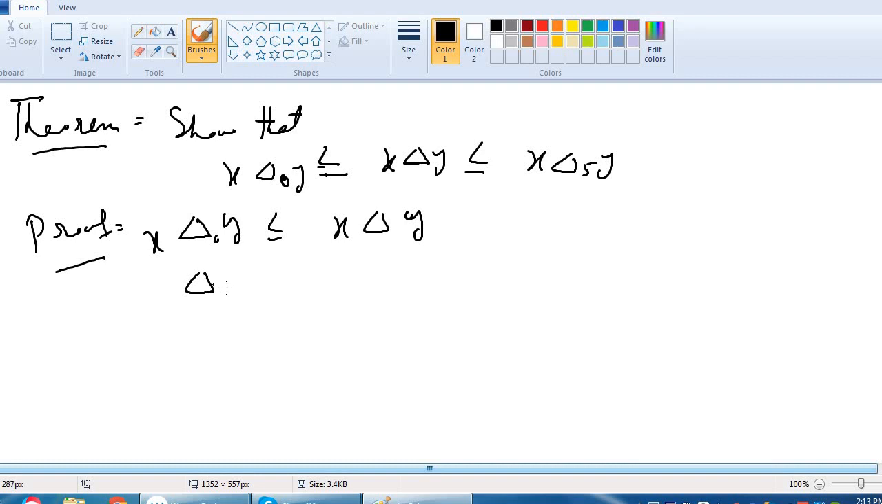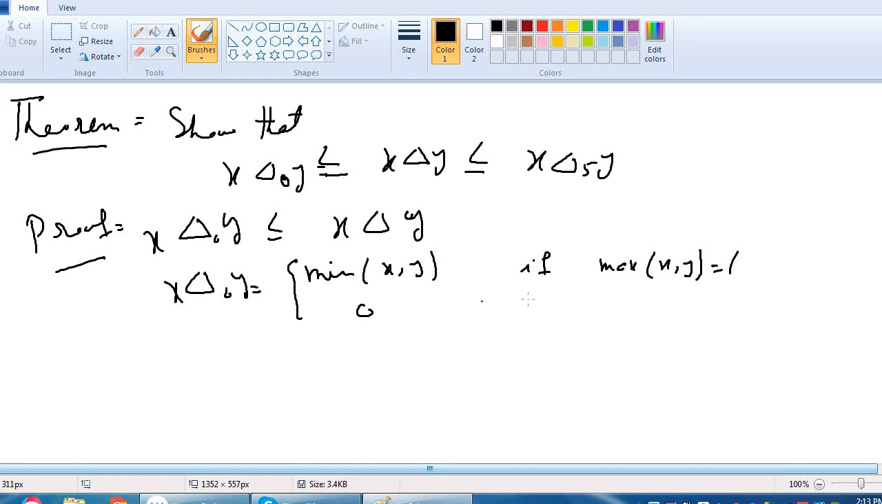Since we know that x delta node y is equal to min of xy if max of xy equals 1, and 0 otherwise. This is the definition of delta node.